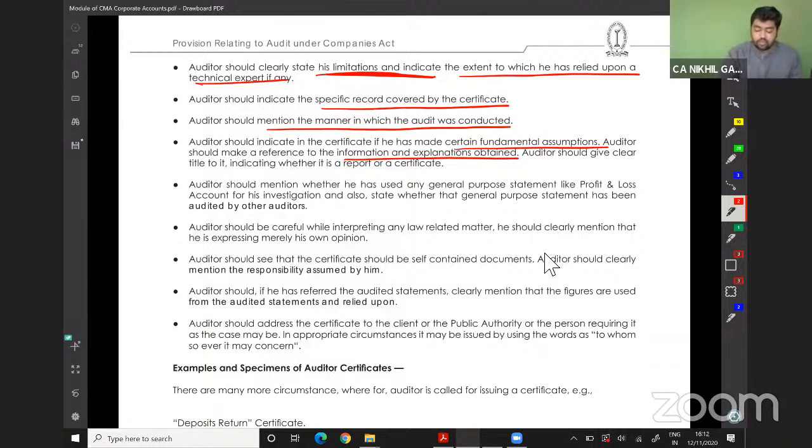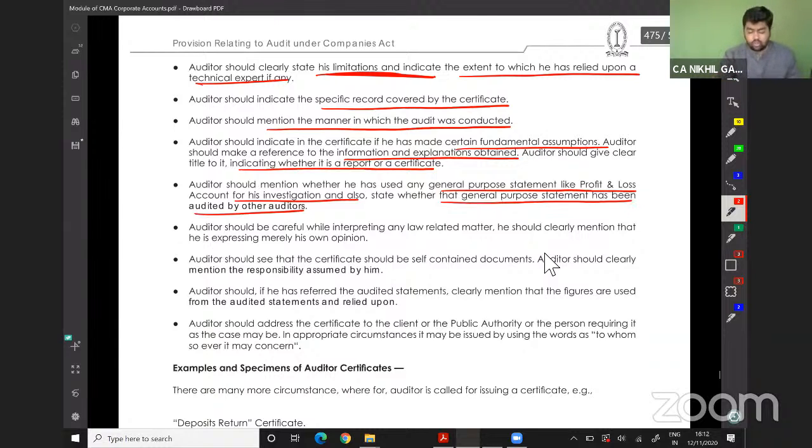Auditor should give a clear title to it, indicating whether it is a report or a certificate. Auditor should mention whether he has used any general purpose statements like profit and loss account for his investigation, and also state whether those general purpose statements have been audited by the authorities. The auditor should be careful while interpreting any legal matters. He should clearly mention that he has expressed merely his opinion.